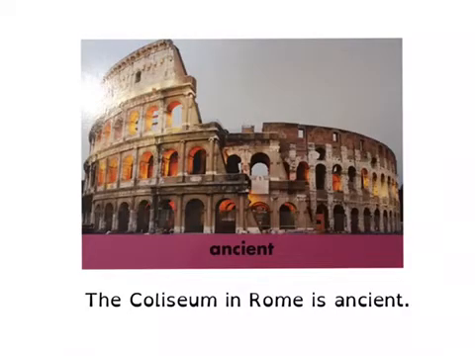All right, our first word this week is ancient. The Colosseum in Rome is ancient. So if you look at this picture, this is the Colosseum in Rome. Okay, so what do you notice about this Colosseum? What would make it ancient, and what do you think that means? So write that down in your word collector, and then I'll introduce that definition.